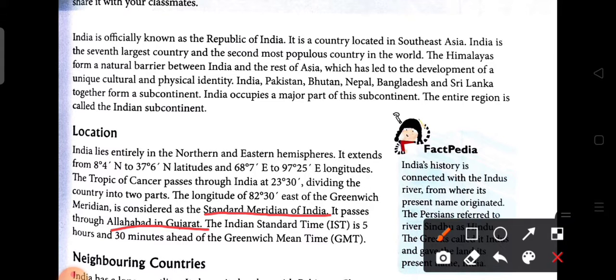Now, the Indian Standard Time, that is IST, which is the time followed all over India, is 5 hours 30 minutes ahead of the Greenwich Mean Time, that is GMT. So why is the Indian Standard Time ahead of the Greenwich Mean Time? Because the sun rotates from west to east, which causes sunlight to reach India earlier than the GMT, that is the Greenwich meridian at London.